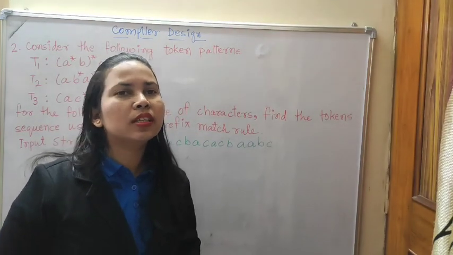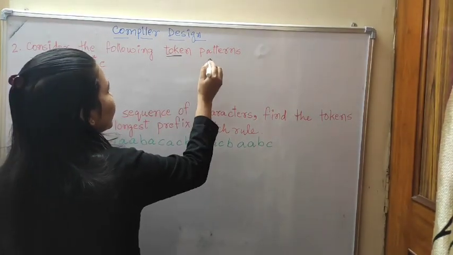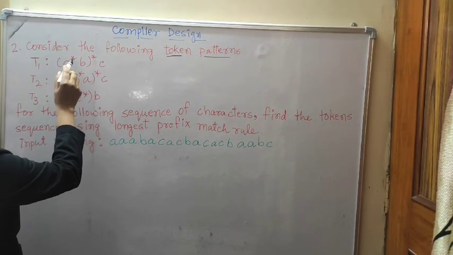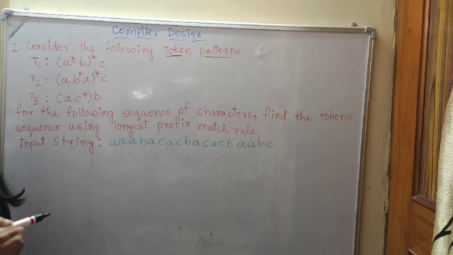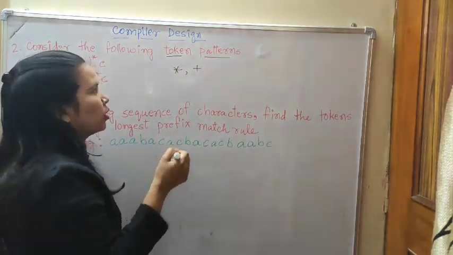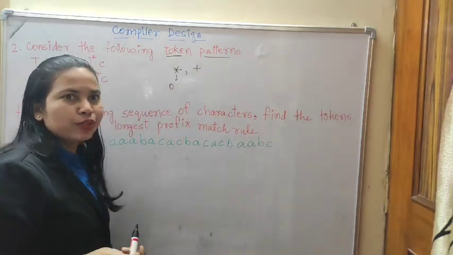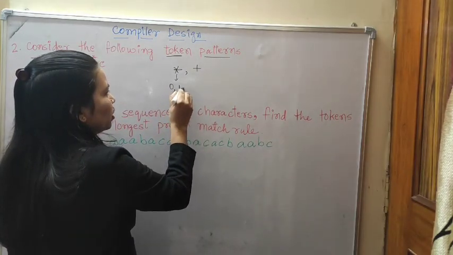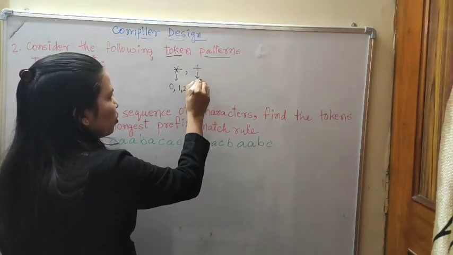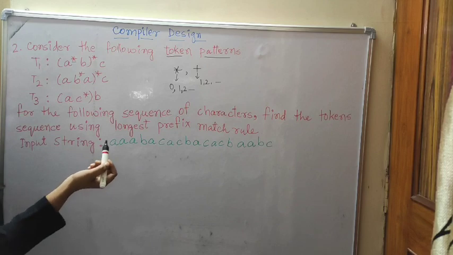Now we will see the next question. Consider the following token patterns. T1 is given as A star, that is the Kleene closure. Closure has two types: one is the Kleene closure, the other is plus. In star, the Kleene closure, we start the loop from 0, then 1, 2 like this. In plus, we start from 1, 2, 3 like this. So this is how the loop will be generated.